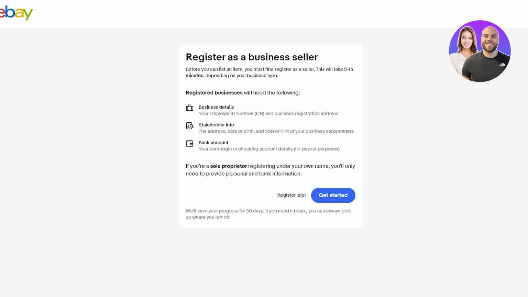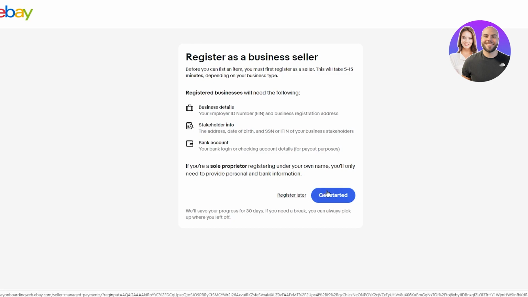So here it says, before you can list an item, you must first register as a seller. This will take 5 to 15 minutes depending on your business type. Registered businesses will need the following. So first of all, your business details, your employer ID number and business registration address. Then they need your stakeholder info, the address, date of birth, and SSN or ITIN of your business stakeholders. And then they're going to need your bank account, your bank login or checking account details for payout purposes. Now, if you're a sole proprietor registering under your own name, you'll only need to provide personal and bank information.